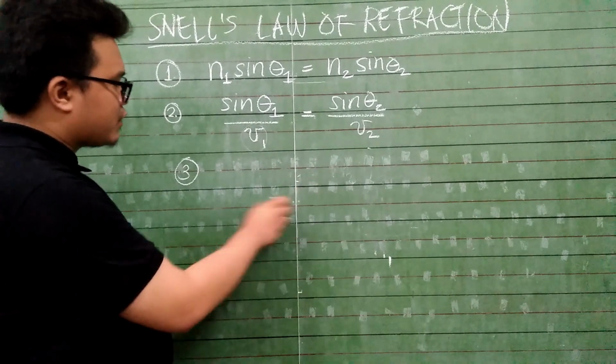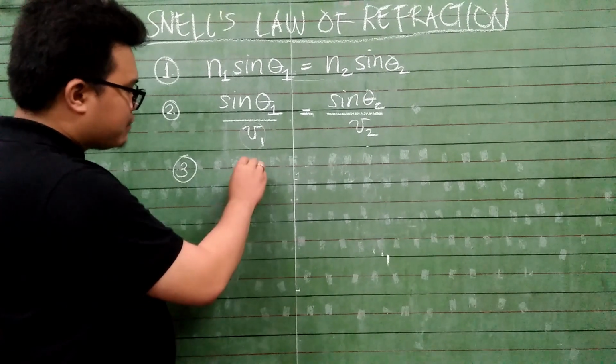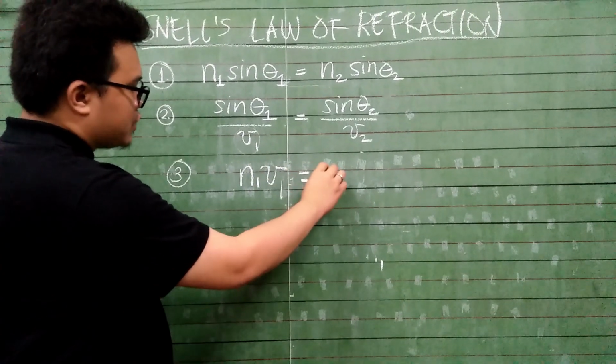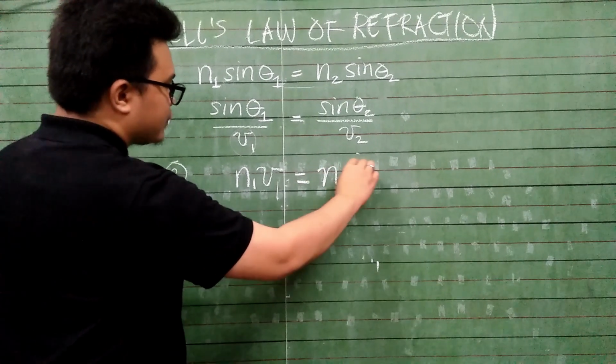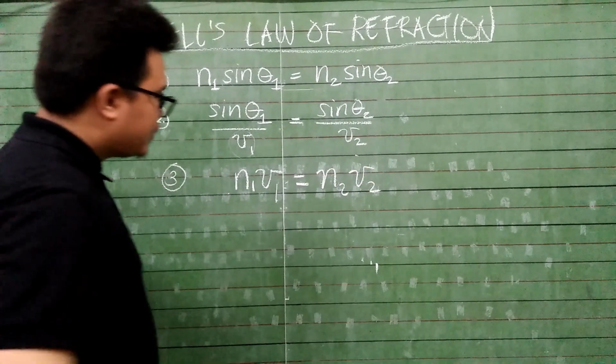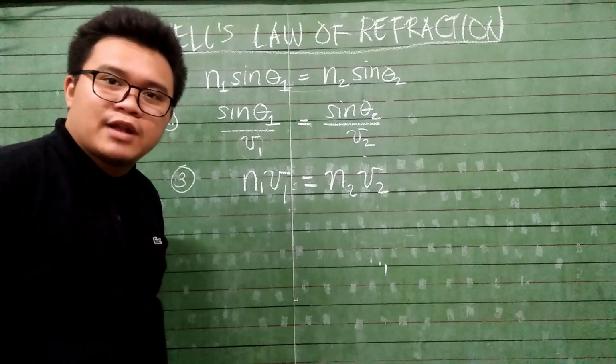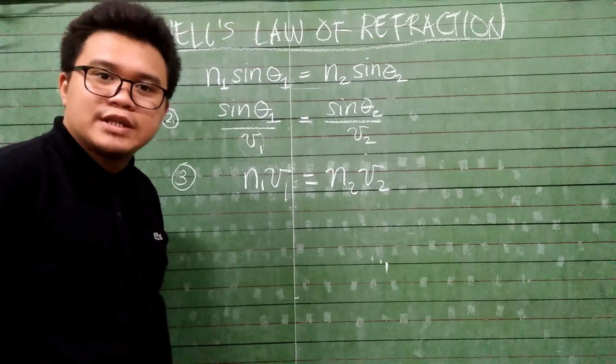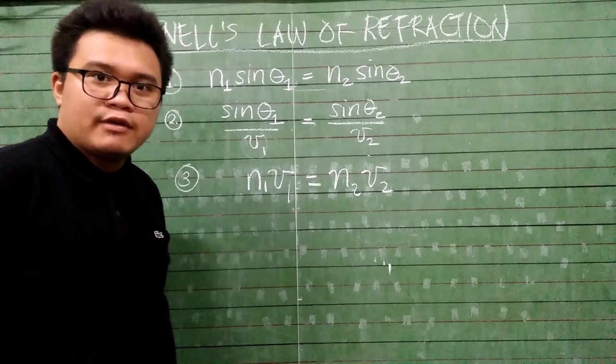If we combine these equations, it becomes n1 v1 is equal to n2 v2. This tells you that the speed of light from one medium to another is dependent on its indices of refraction.